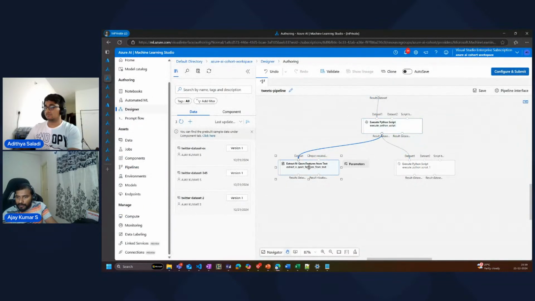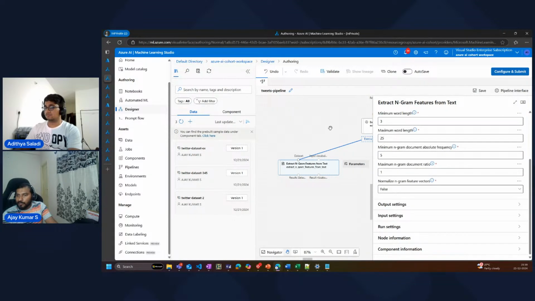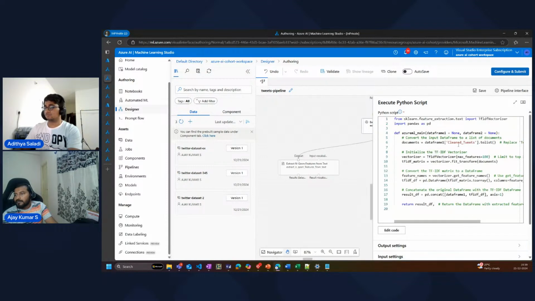We are giving it to the n-gram feature extraction, which is an existing component where we can define what size we want for the n-gram. I've just defined one, that's why it is faster. The weighted function you can provide as TF-IDF or a binary weight. I've given binary weight. You can have different word length configurations done here, right? In parallel, I've written Python code which we saw yesterday using the TF-IDF vectorizer library. So we are doing the same, and then we just saw the output getting created, right?